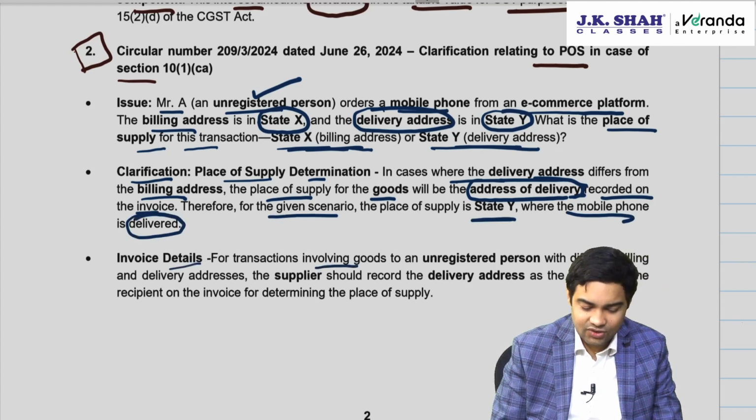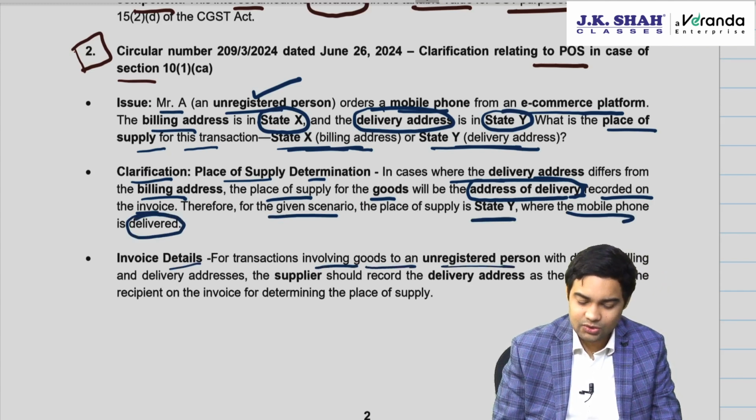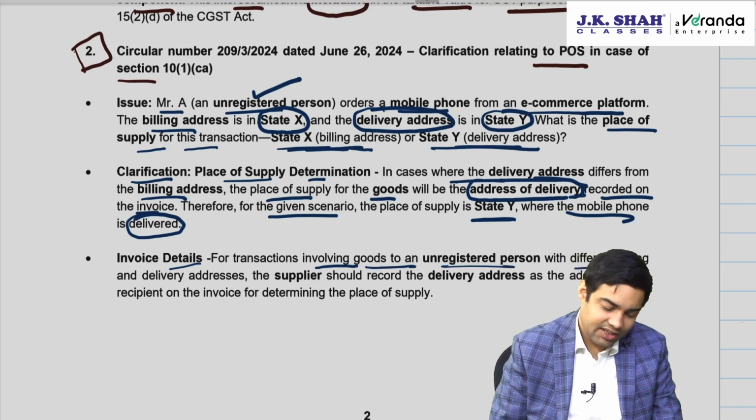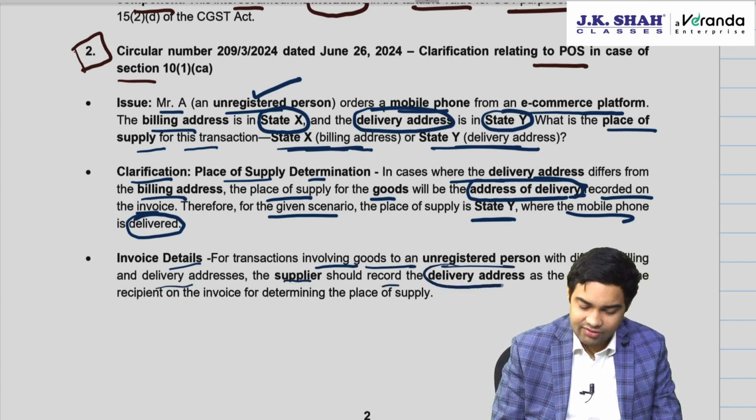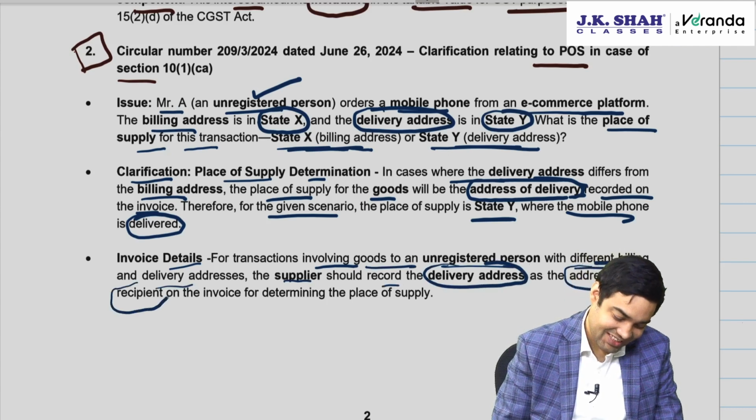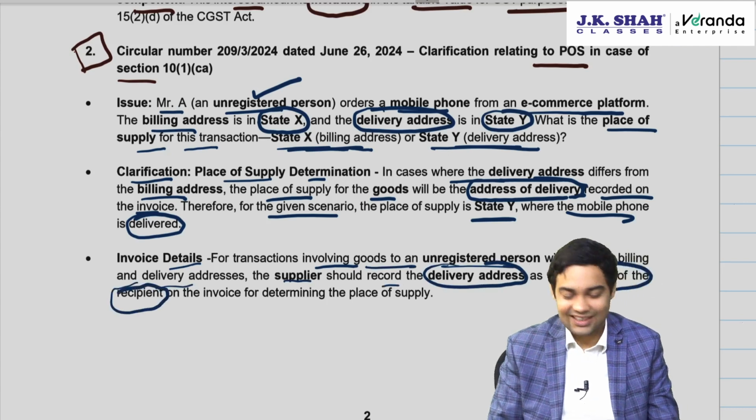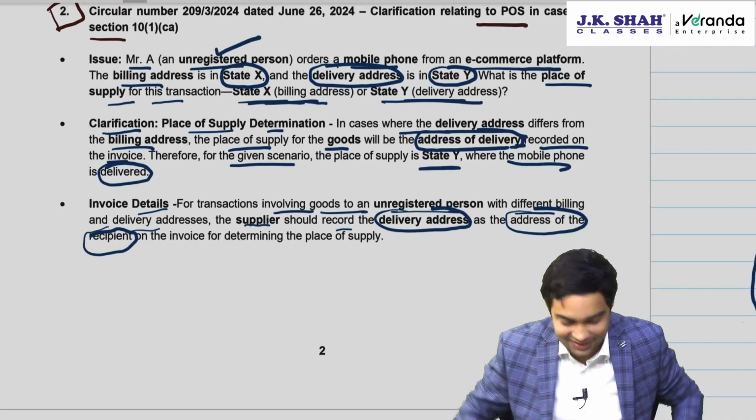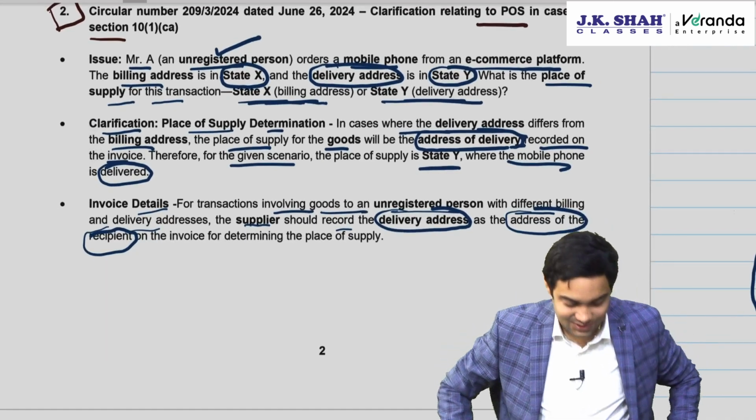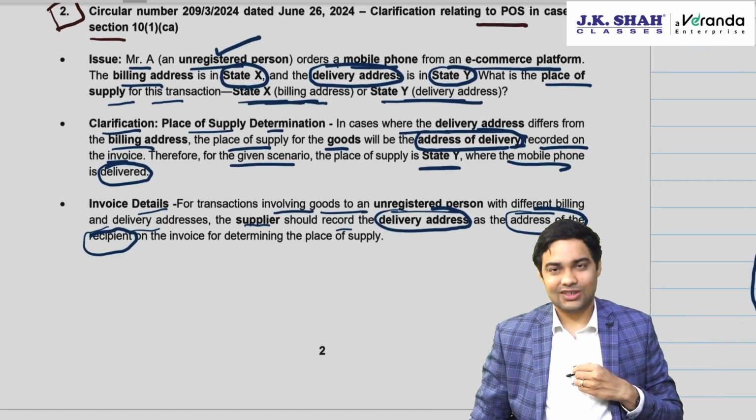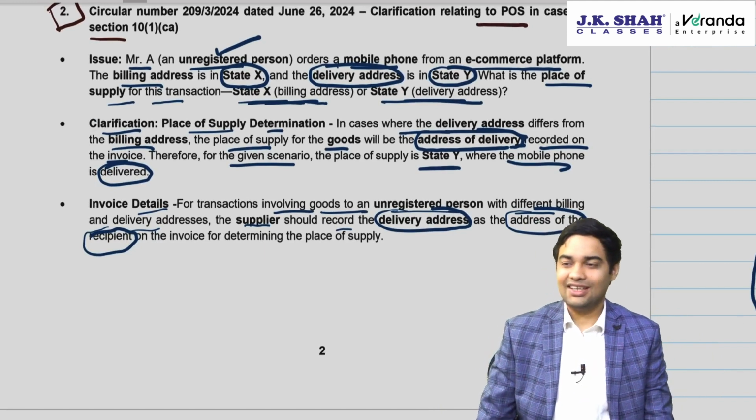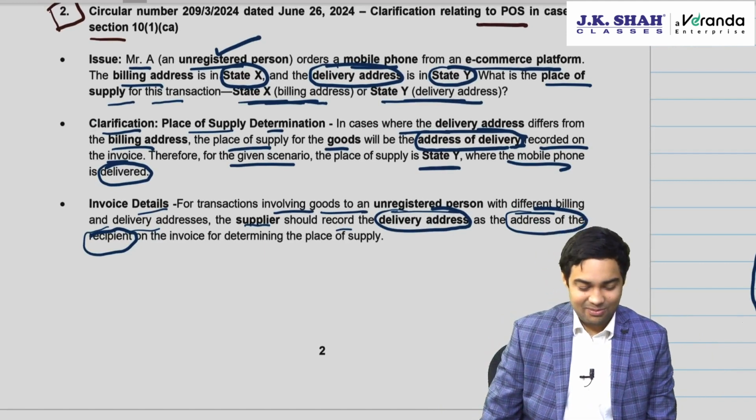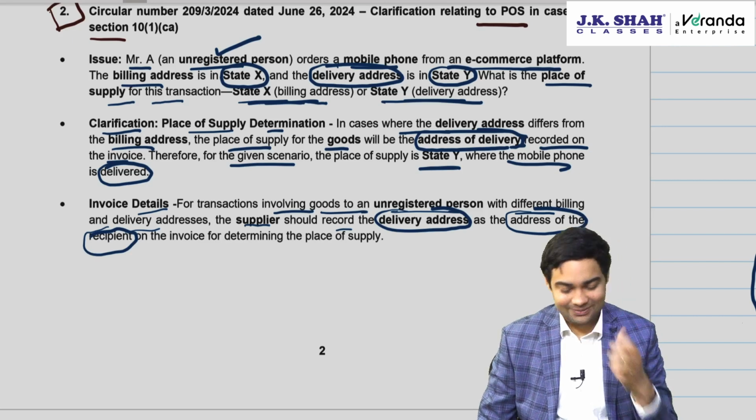Invoice details. For transactions involving goods to an unregistered person with different billing and delivery addresses, the supplier should record the delivery address as the address of the recipient. Wonderful circular. The circular is telling what should be the address of the recipient. So it is not the person who has ordered the goods. It should be the person to whom the goods were delivered.